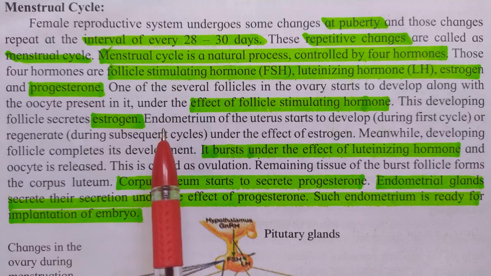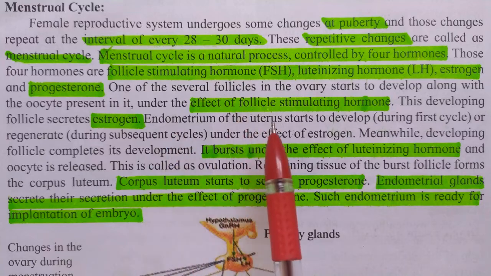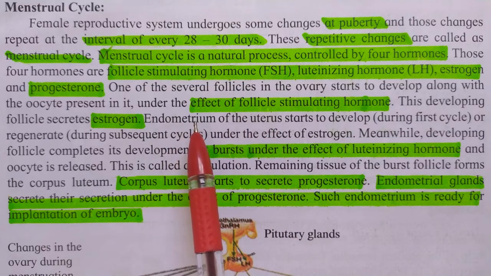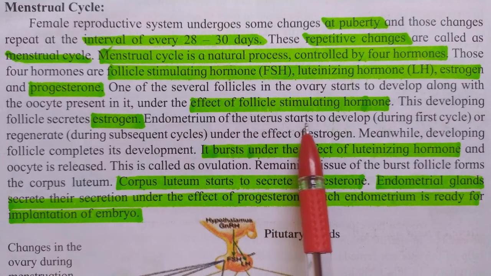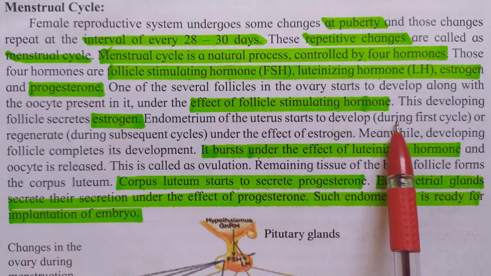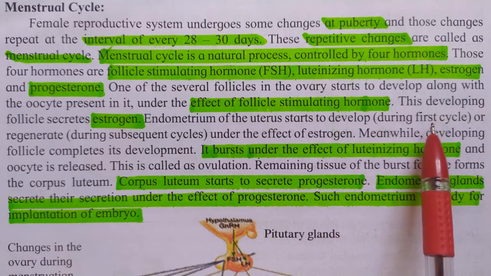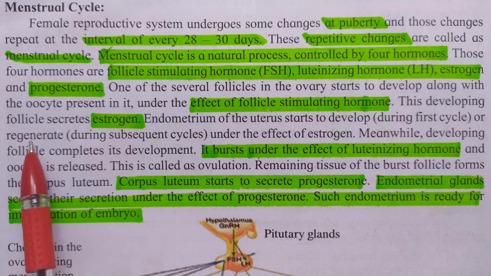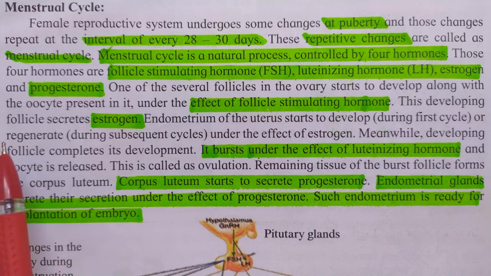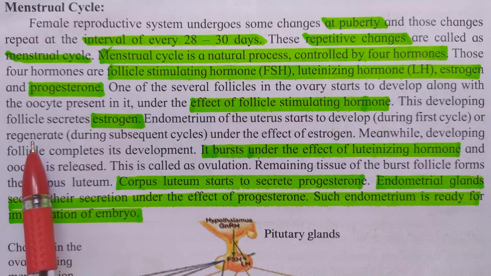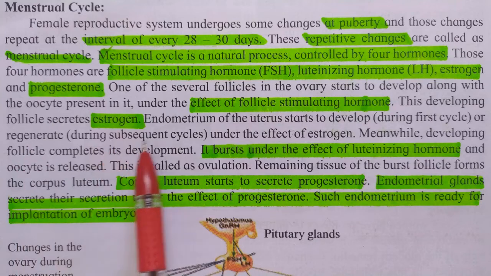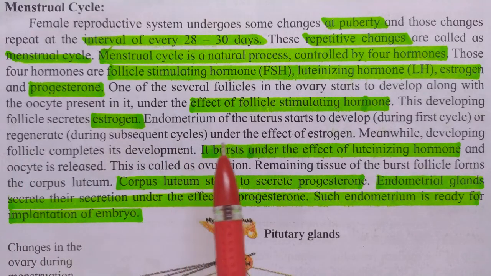Endometrium of the uterus, that is the inner covering of the uterus, starts to develop during the first cycle in a female, or regenerates during subsequent cycles, meaning in every cycle afterwards.